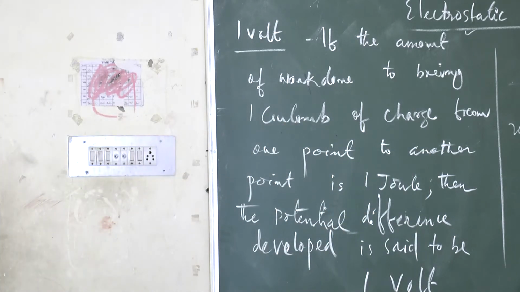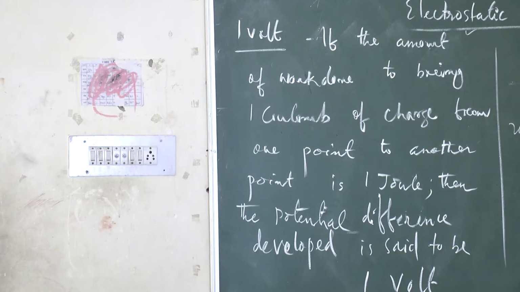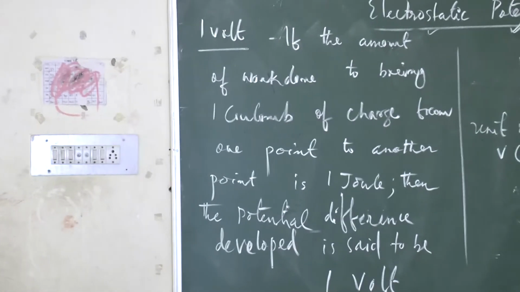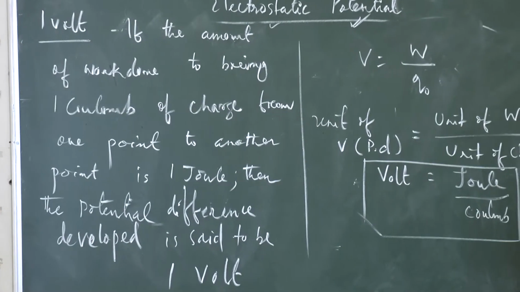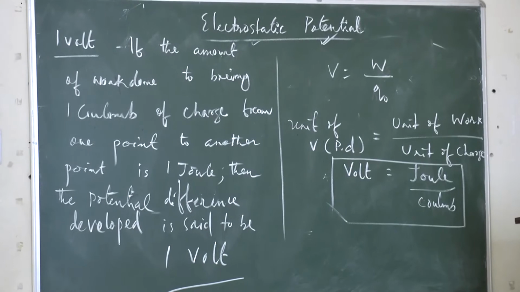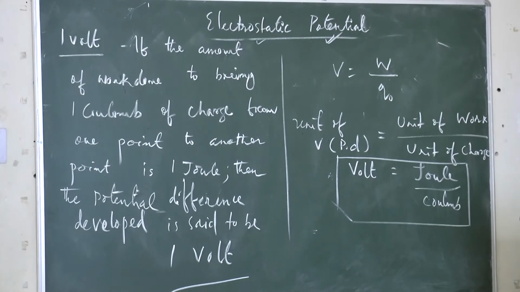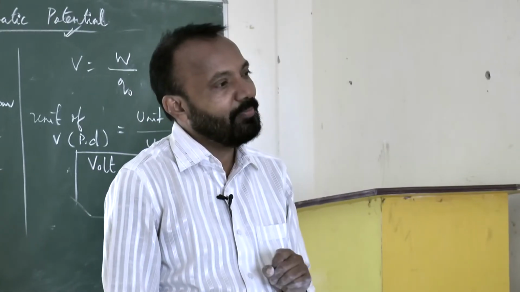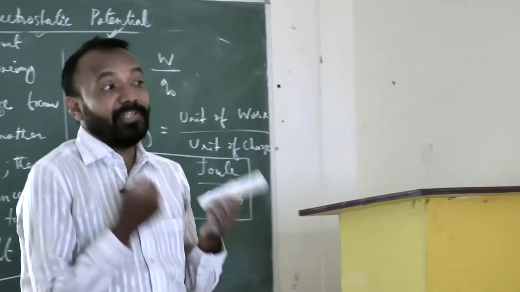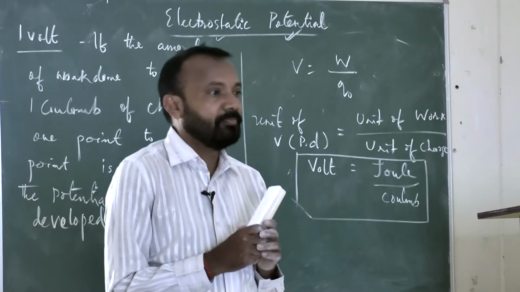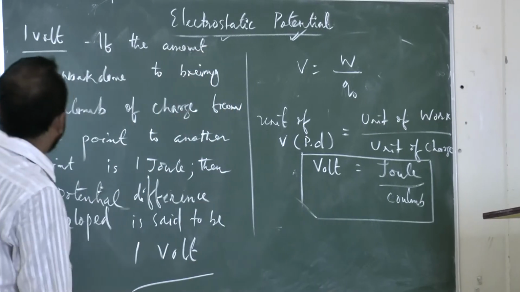This is a very, very important definition. You must remember it. How do you define 1 volt? What is the meaning of 1 volt? If the amount of work done to bring 1 coulomb of charge from one point to another point is 1 joule, then the potential difference developed is said to be 1 volt. How much work should be completed? 1 joule. How much charge should be carried? 1 coulomb. For that, how much potential difference or voltage develops? 1 volt. Clear?